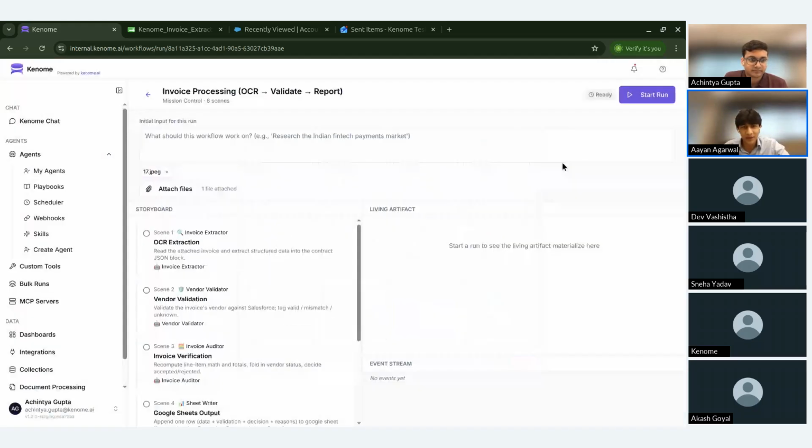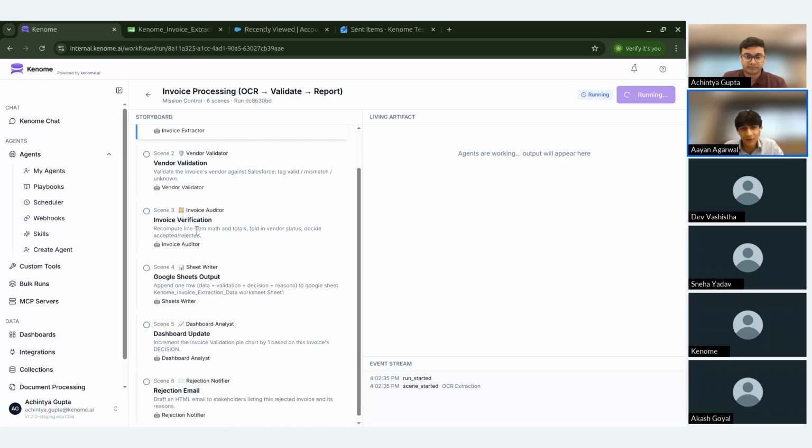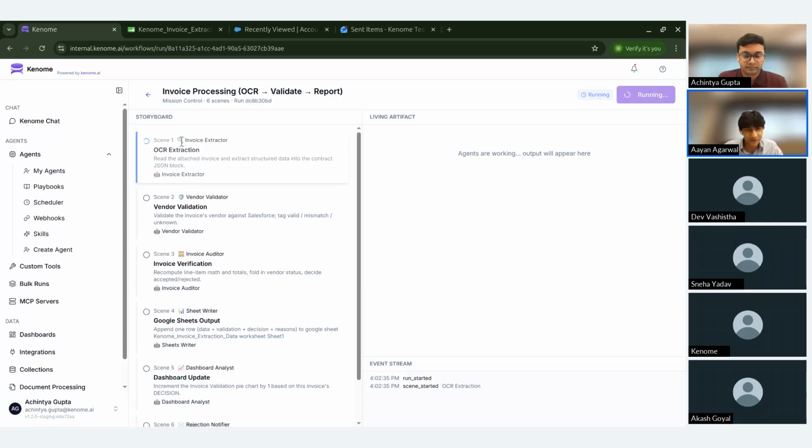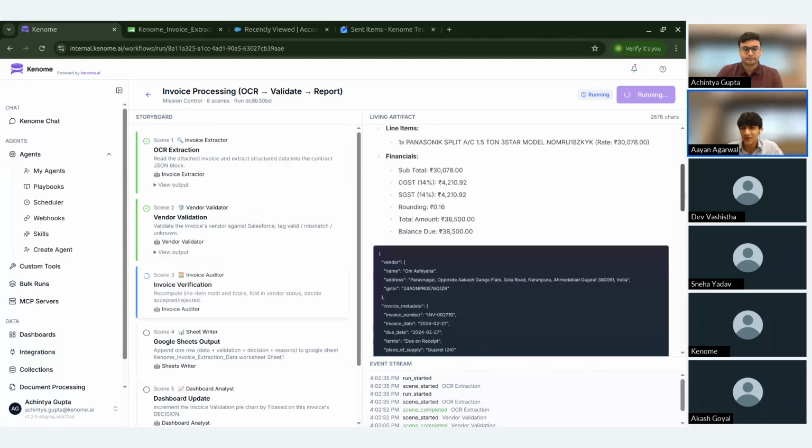So, I'll run one playbook invoice for you right now. I'll just give it an input like process this invoice. Right. Now, the good part is that I can see the exact workflow happening right in front of us right now. So I can see that the workflow has been defined in multiple steps, in which the first step is OCR extraction. So basically, the invoice that I've uploaded is basically an image in which the first step is now extracting all of the essential information that we require from the invoice, right? And you can see that all of the information has now been extracted from it.